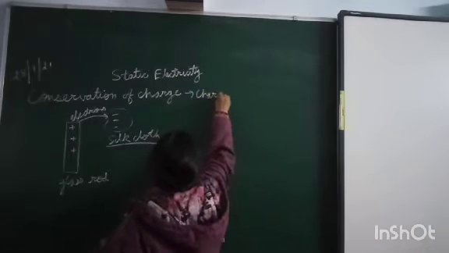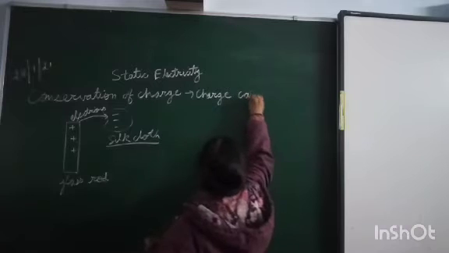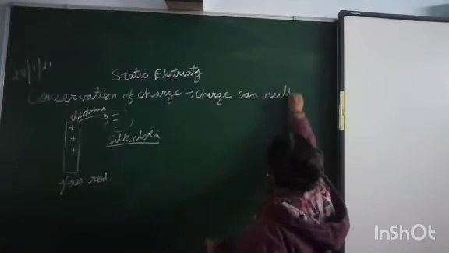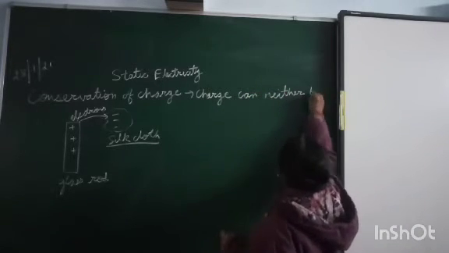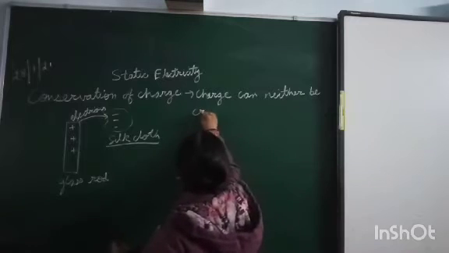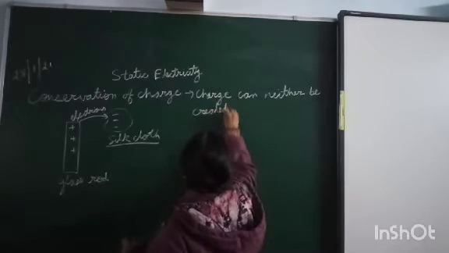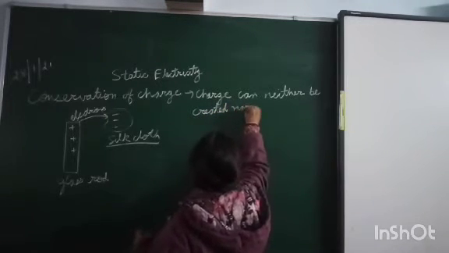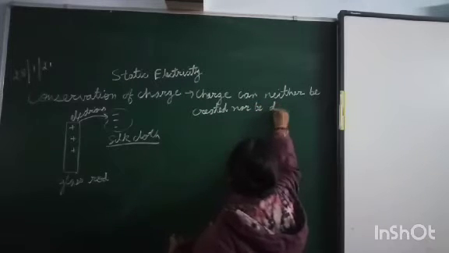charge can neither be created nor be destroyed.